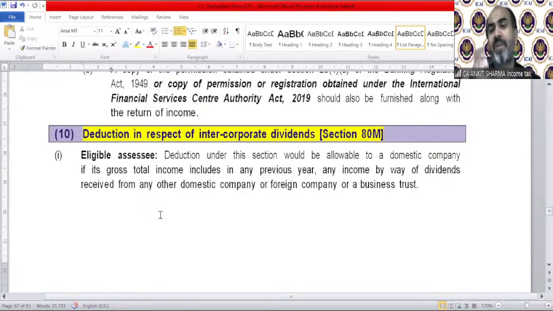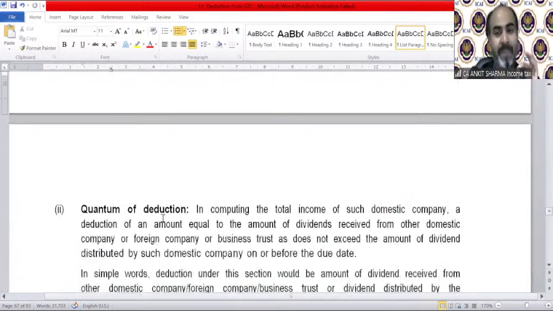this is not the full amount of deduction you will get. There is a comparison. The amount you received as a dividend and the amount you declared as a dividend, whichever is lower, will be allowed as deduction. So here is the new concept. The amount you receive as a dividend and the amount you paid as a dividend, whichever is lower, will be allowed as a deduction under section 80M.